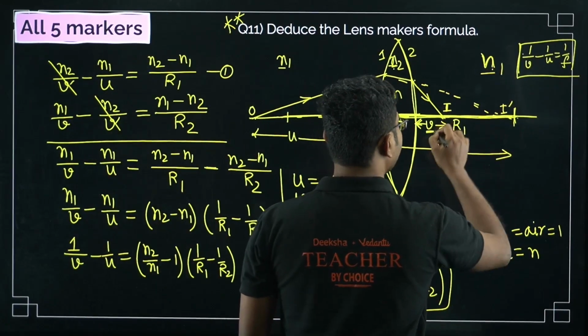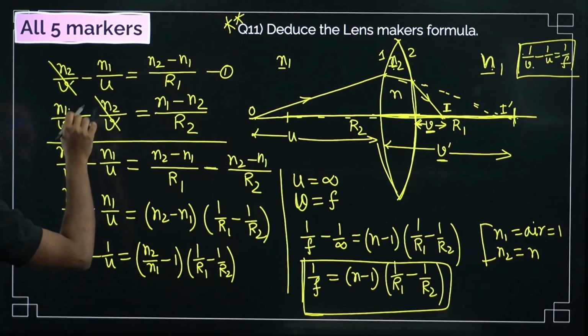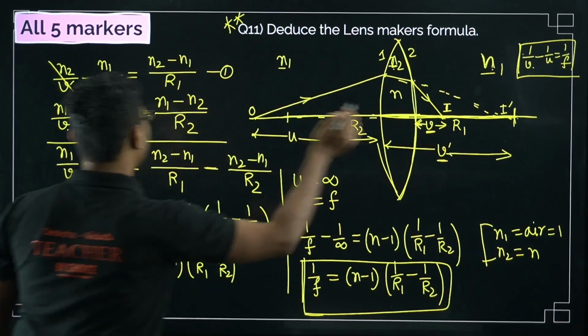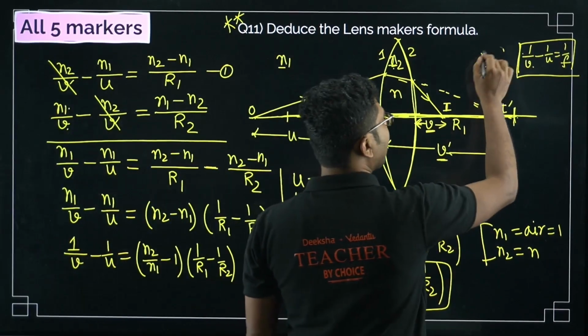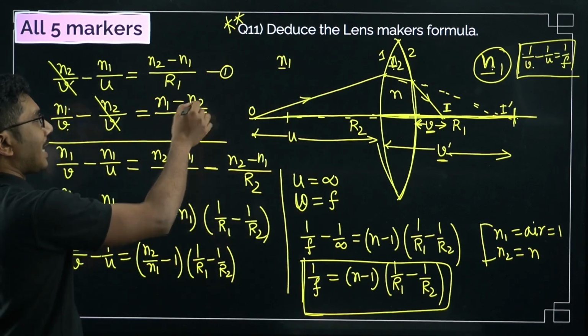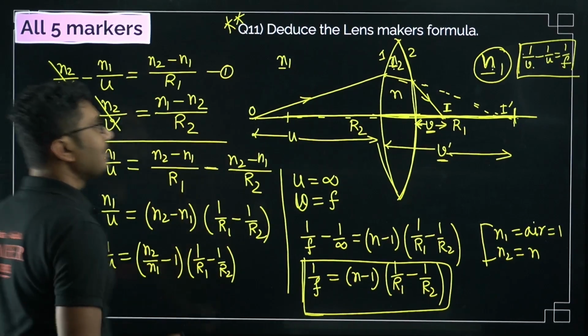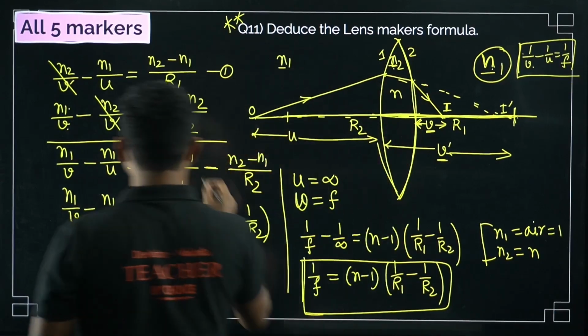So N1 by V minus N2 by V dash equals, what is the final medium here? The final medium is N1 and the initial medium was N2. So final medium minus initial medium divided by the corresponding radius of curvature, that is R2.